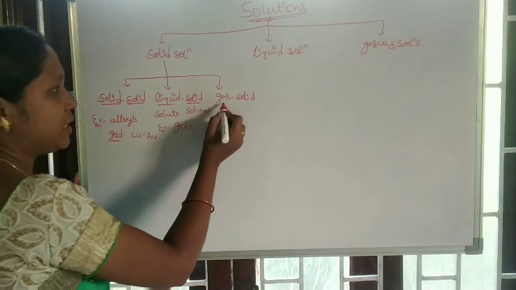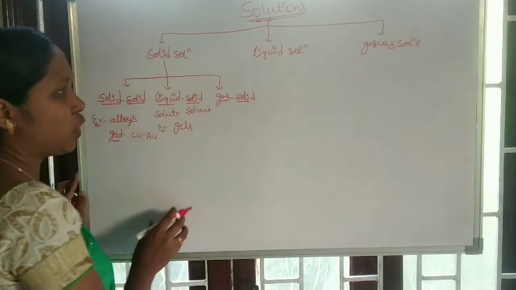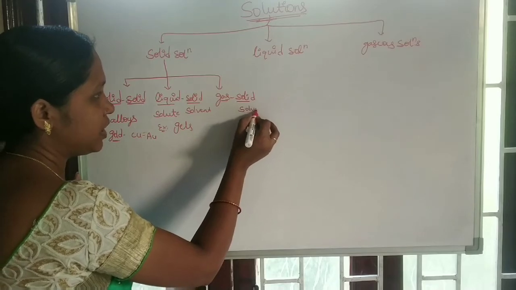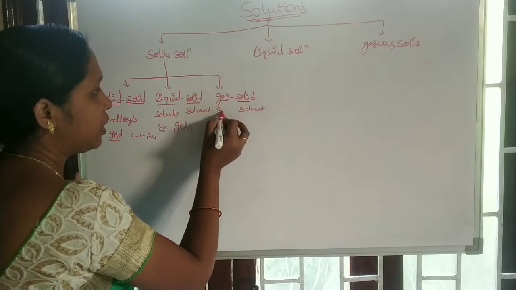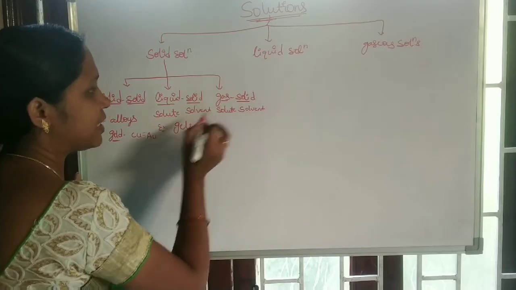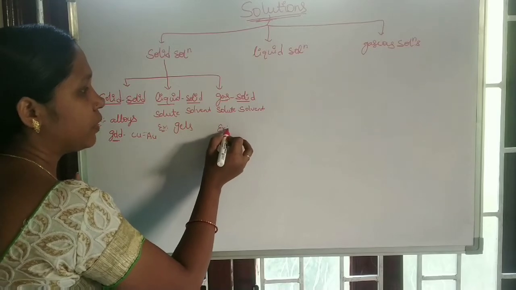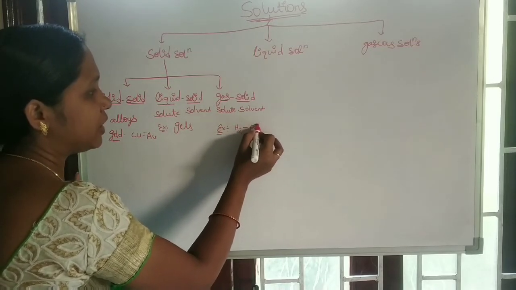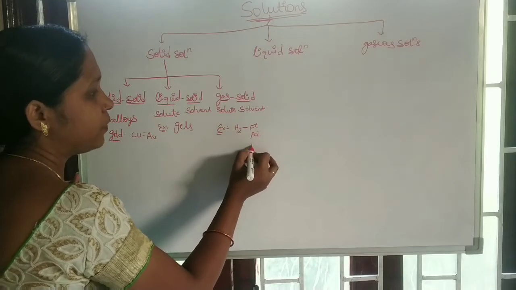And next, gas in solid. Here also the solvent is solid, but the solute is gas. Example, hydrogen gas present in platinum, palladium or nickel.